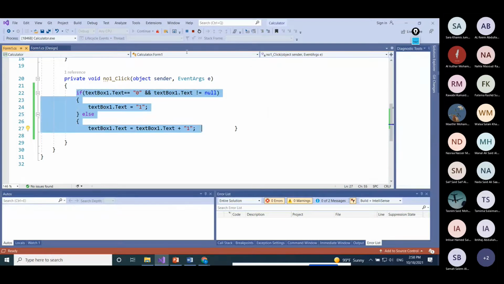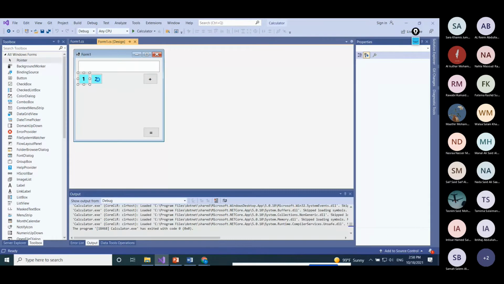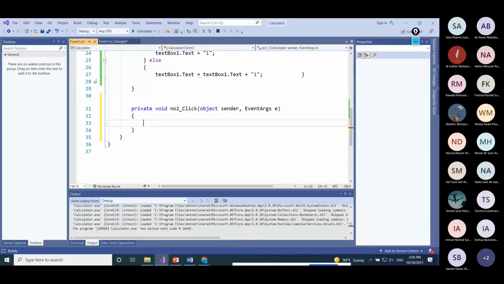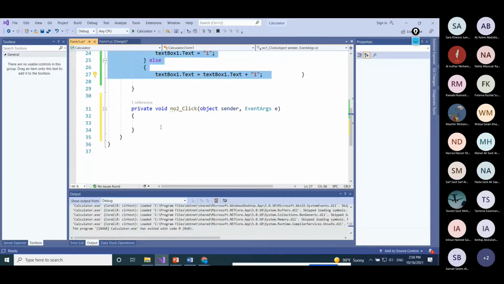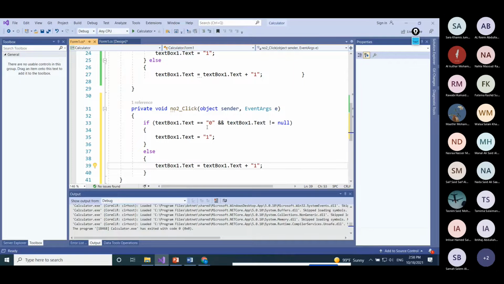If I go back here, for number 2, I have to do the same. For number 2, double click here. Now number 2 click, I have to do the same thing. Same code exactly. So I have to repeat this code 10 times for all the numbers. If it is 0, that means nothing was there, then just add the number 2. Otherwise, add 2 to whatever is existing there.